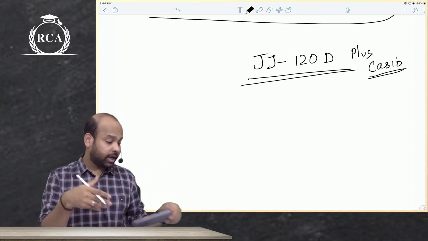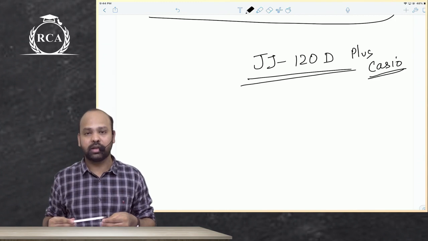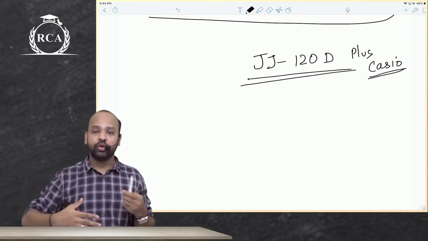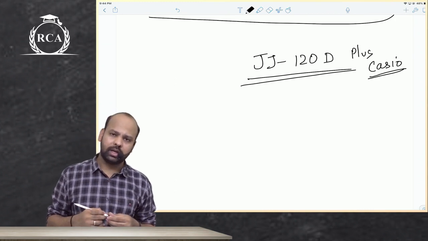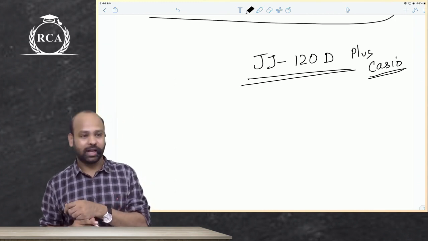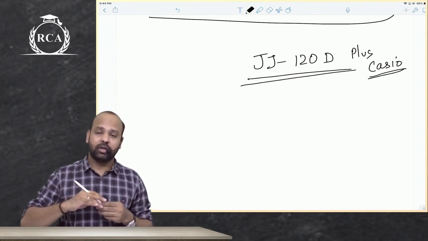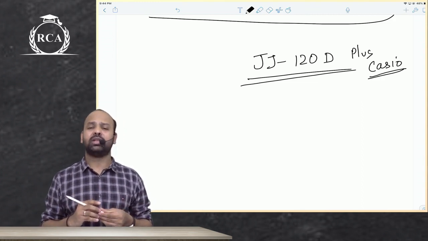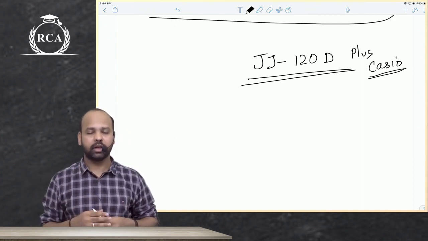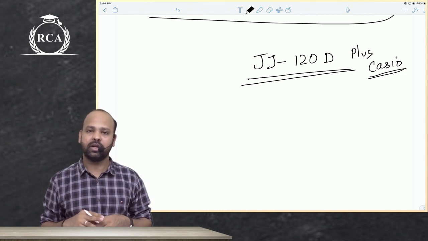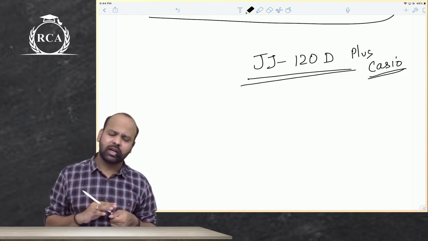I would still encourage you that not always should you depend on calculators. Try using your brain every now and then. It improves your skills. I try to calculate without a calculator most of the time. I'll also use a calculator just to ensure that my answers are not wrong, because if it's a physical class, you'll immediately shout, "Sir, this is not the right answer." But here, I'll only get to know about it the next day. So I'll also check the calculations, but ensure that you use a calculator as well as your brain.